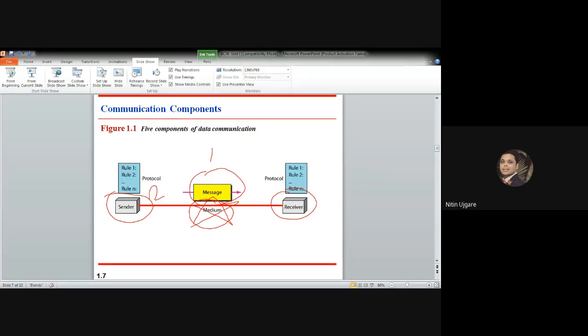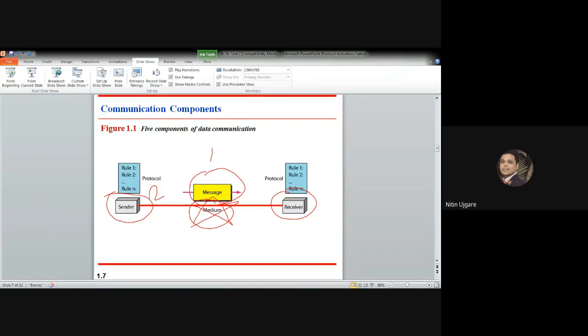Now imagine, without protocol, can we connect the two devices? Yes, we can connect the two devices, but the communication may not happen between them unless we design some protocol. That protocol says the rule of communication.